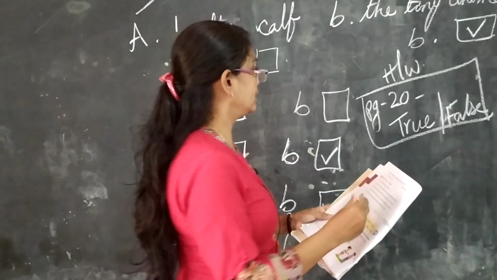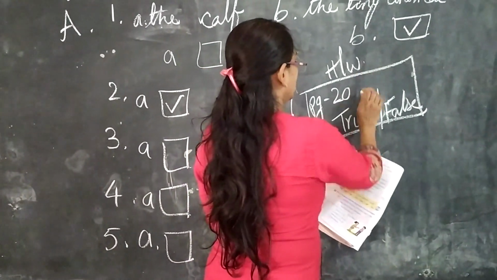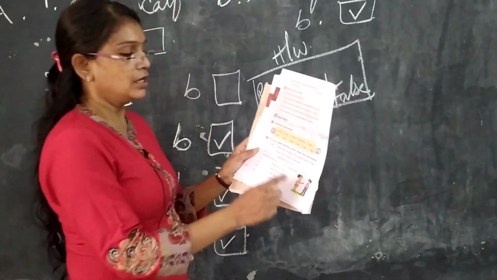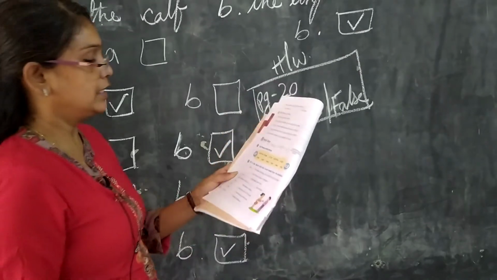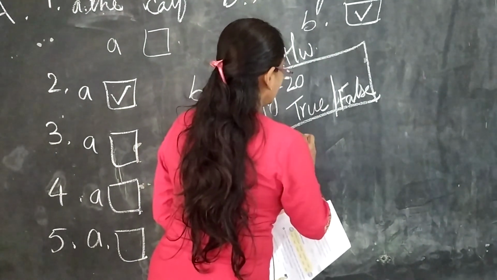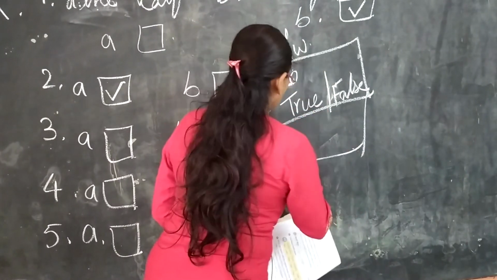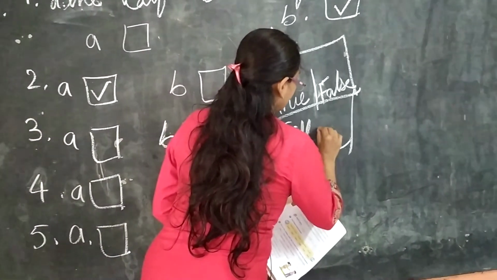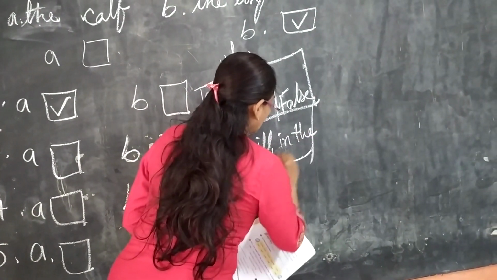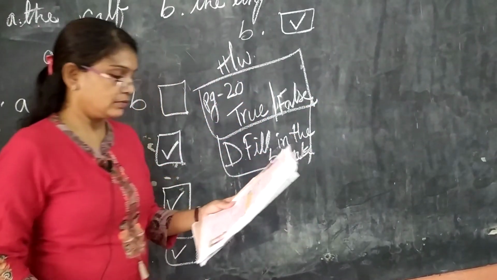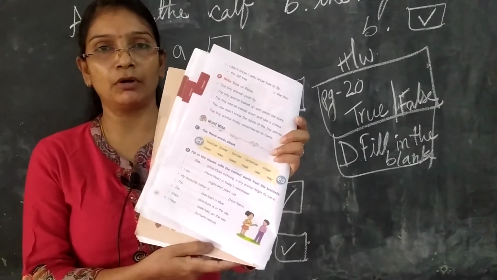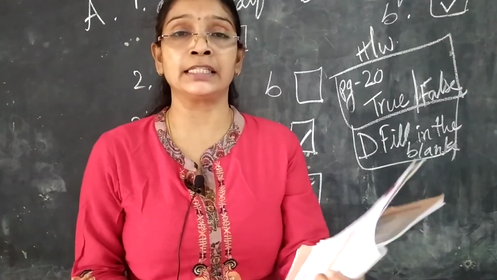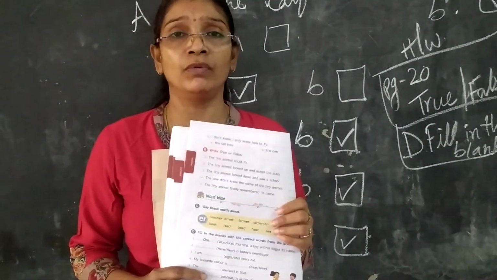Okay, and here page number 20, I told you, children. Here page number 20, one more bit also. Fill in the blanks with the correct words from the brackets. You can select the word and write. Even this is a D bit, page 20 only, same homework, children. Okay, what is that? Fill in the blanks. I'll see how you will write. One morning, a tiny animal, how you will write, I'll see. This is the homework, two bits I am giving as homework and reading practice.